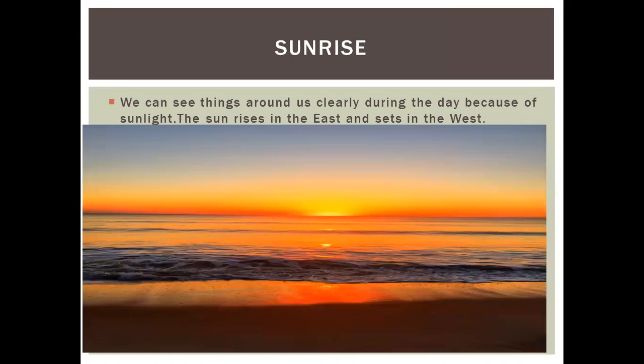Now as you see here, it is the picture of sunrise. What happens exactly during the sunrise? Now we all know that the sun rises in the east and sets in the west. We have learned this. Now we can see things around us clearly during the day because of the sun's light. And this light of the sun is very, very mild or very, very soft.